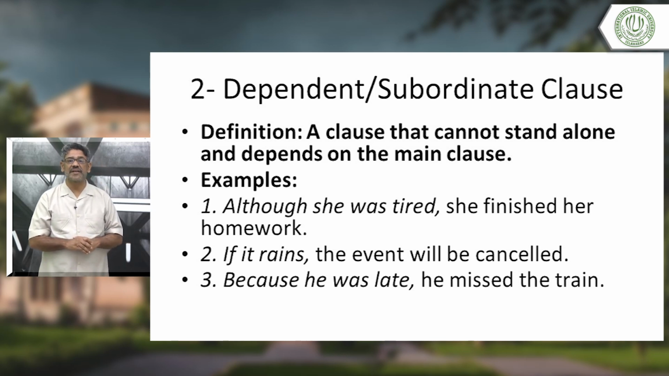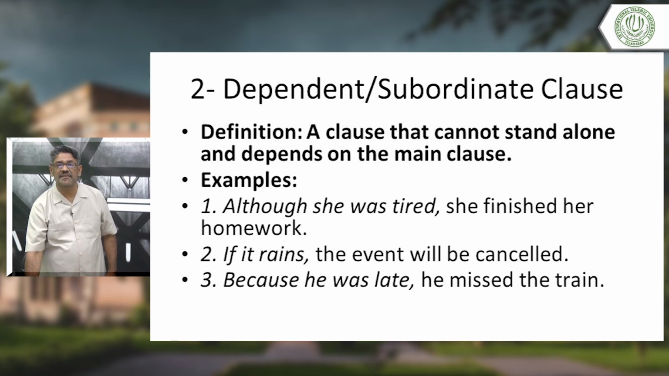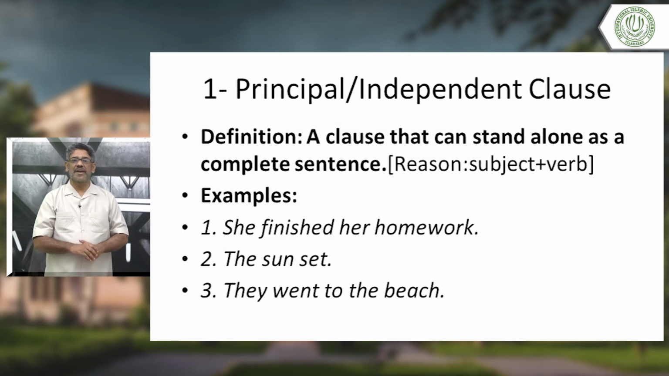Okay. Three. Because he was late, he missed the train. Look, because he was late. He is there, was is there. This is the dependent clause. This is the subordinate clause. Okay. Now, principal independent clause. Now let's come to the main clause.